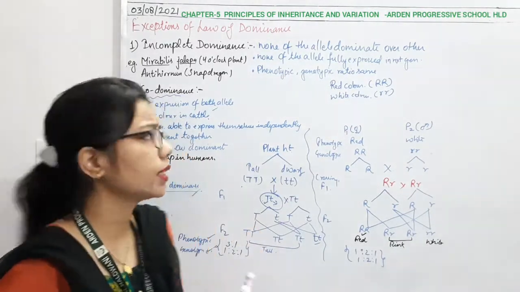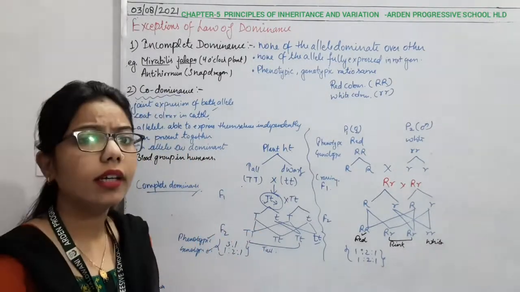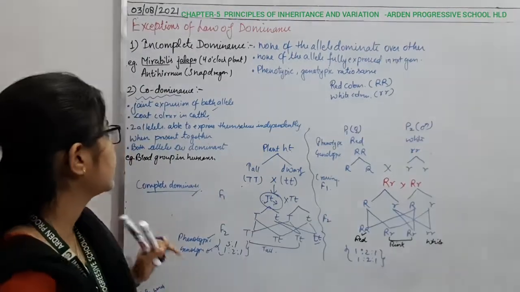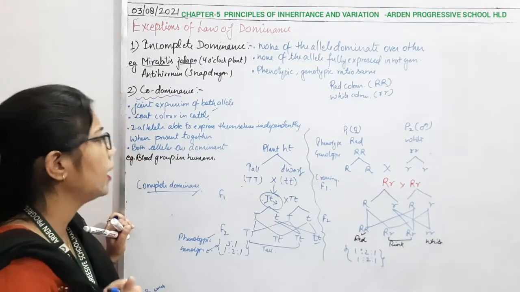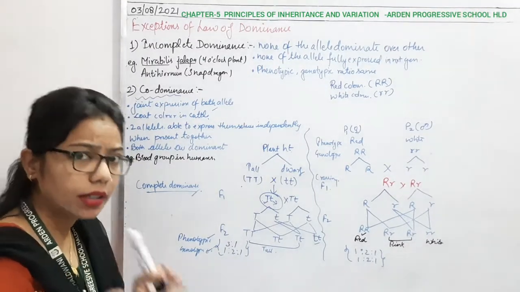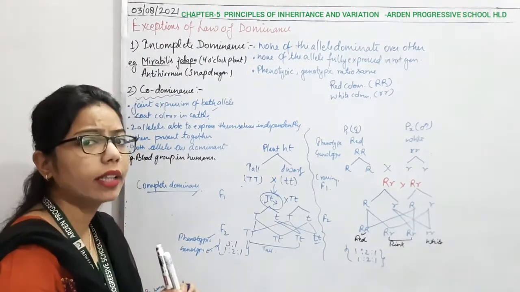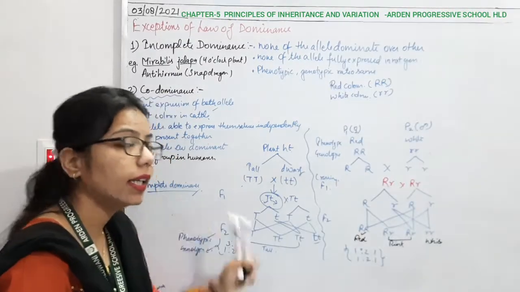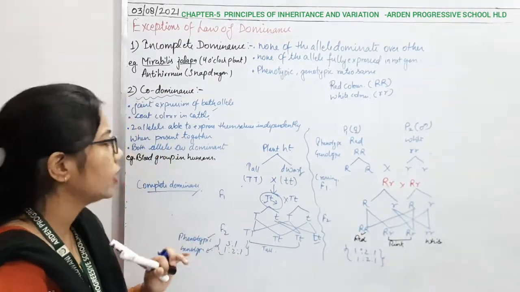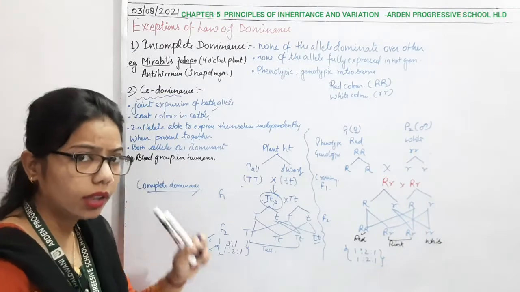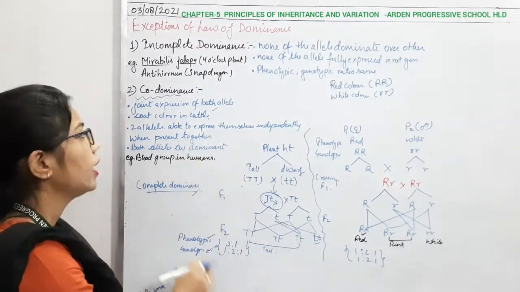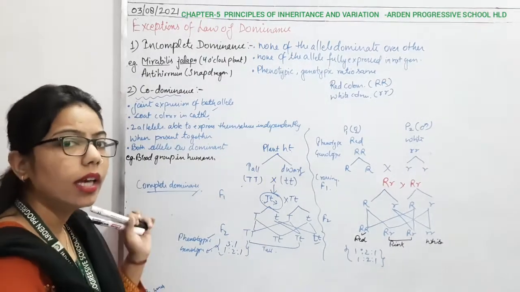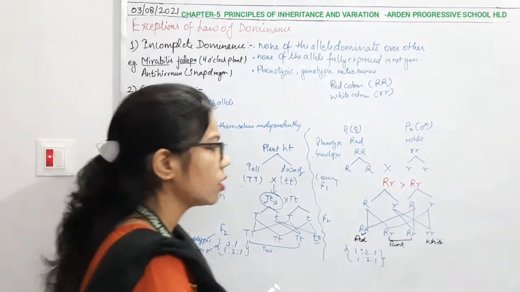And here an example can be the coat color in cattle. As well, you can see that when two alleles are able to express themselves, they will express independently. Okay, they are not going to blend together, they remain together, but they are expressing independently, right? There is no dominancy over the other one, which we saw in the law of dominance. That's why this co-dominance is also the exception of the first law.